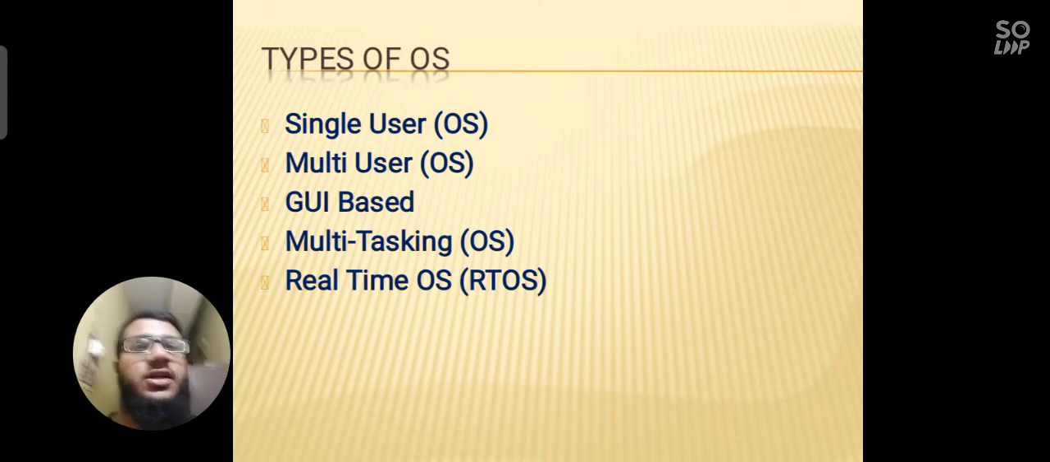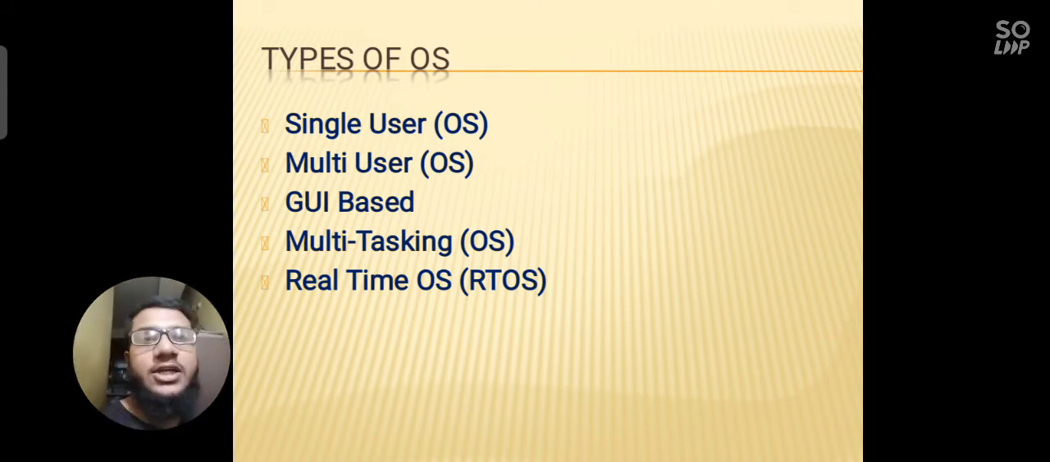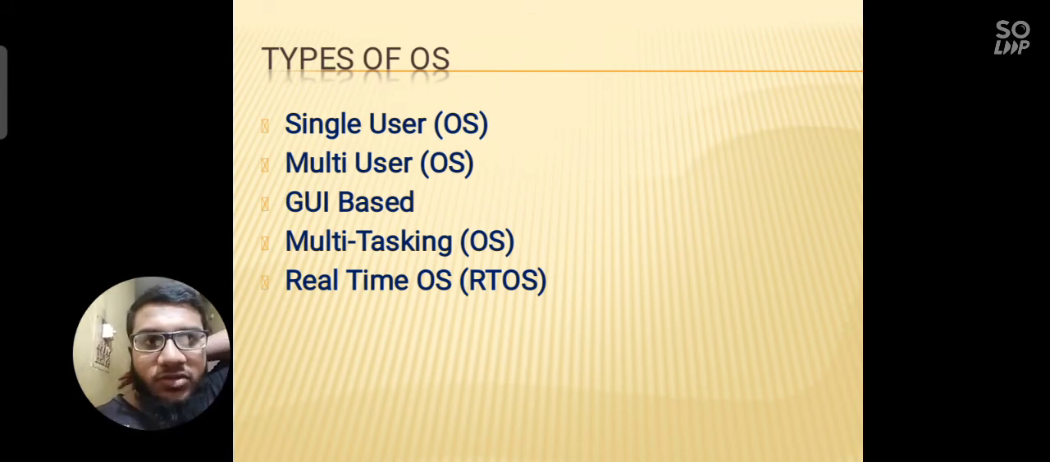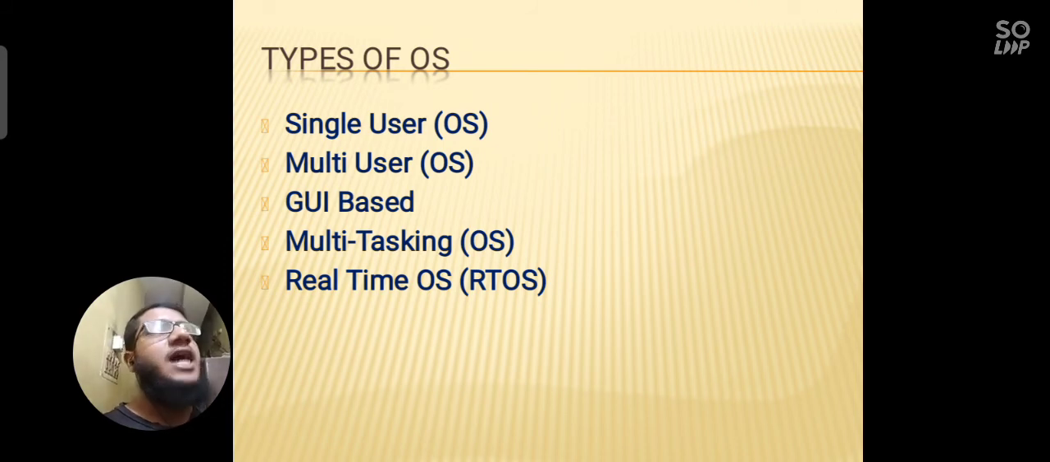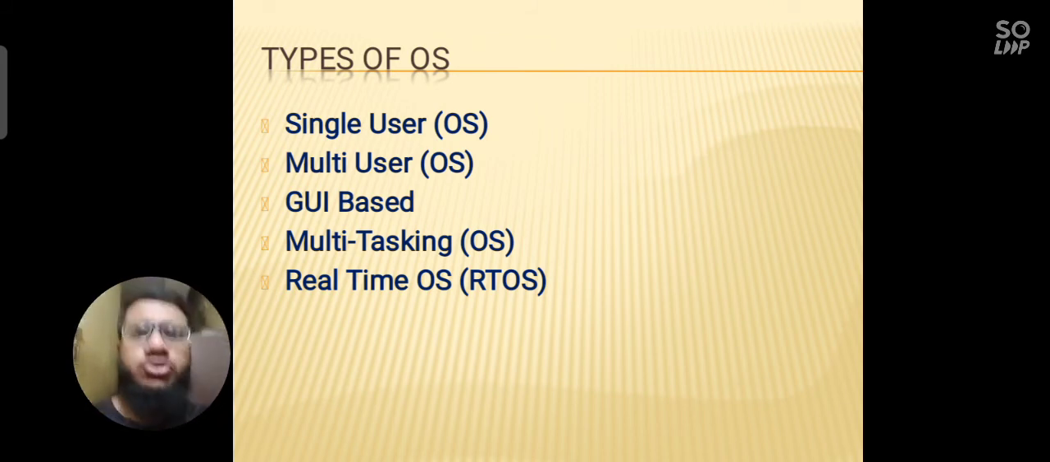So there are different types of OS, say the single user OS, multi-user, GUI based, multitasking, and real-time OS. What is a single user OS? Actually, a single user OS is one where only one user account will be there and only one user can use that operating system. Multi-user means different users can use the operating system. Say you have an administrator and your own user. So it means by default we have two users in the operating system.